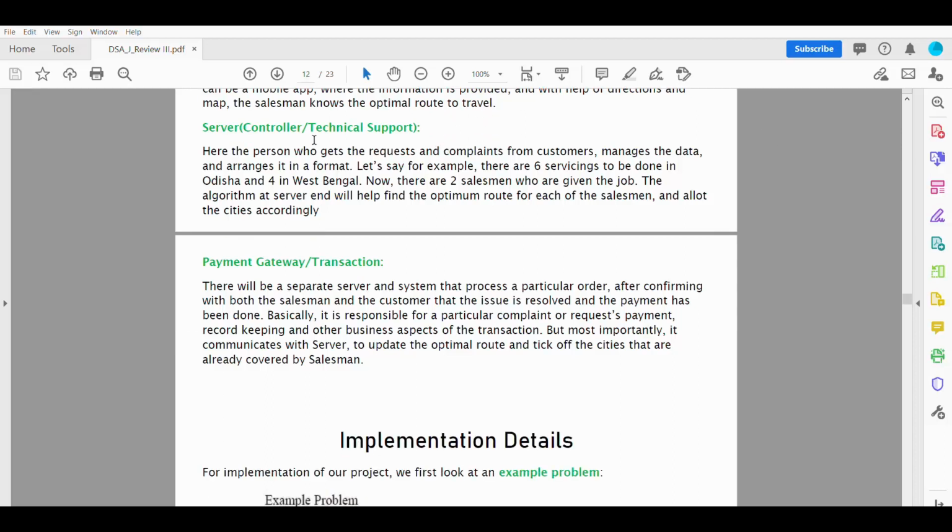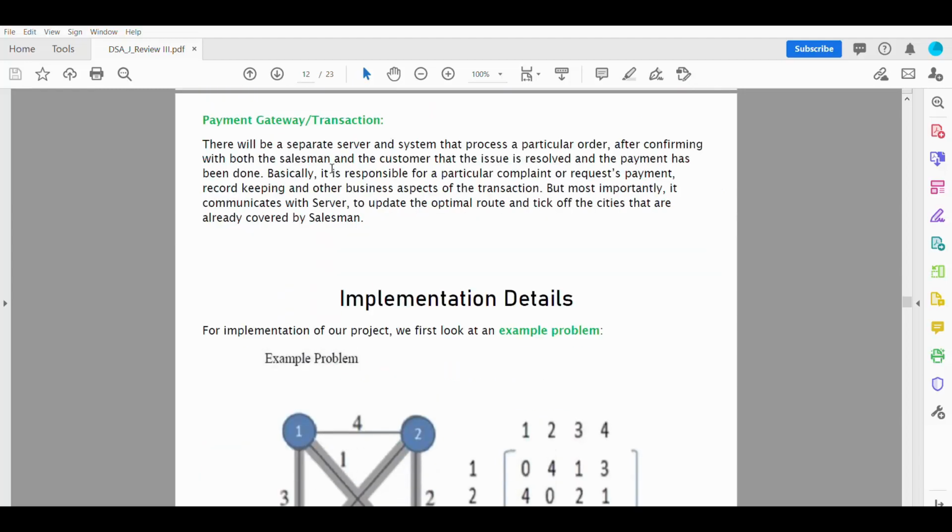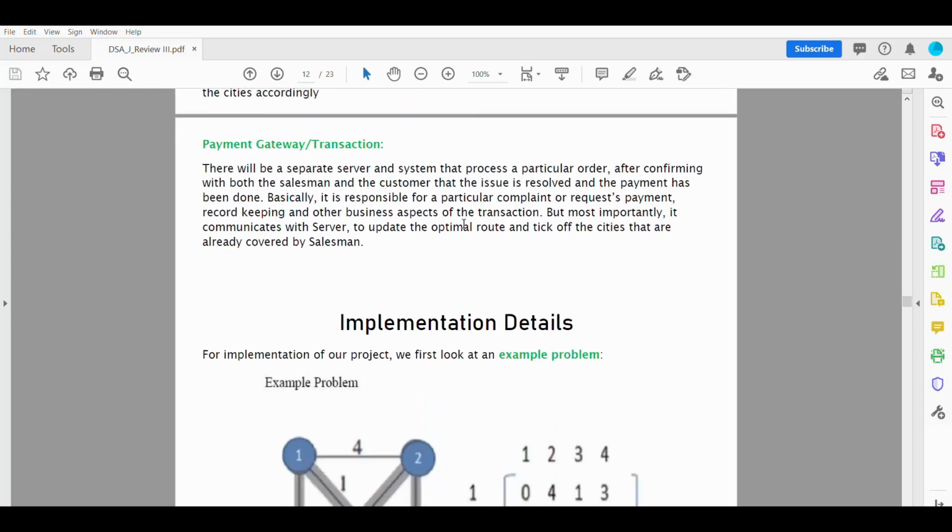The server controller, technical support, will get the requests and complaints and register them as the target cities, the next cities the salesman has to travel to. Payment gateway or transaction: it's a simple way. Once the customer gets his service carried out, he has to pay the salesman and it will automatically get updated, and then the city will remove itself from the list.